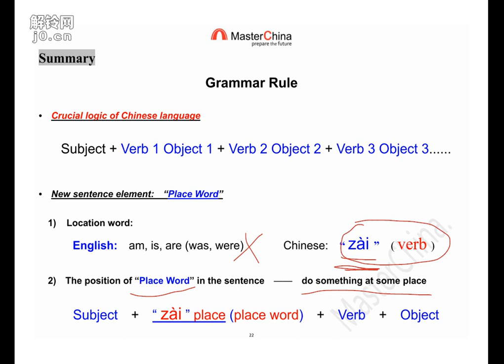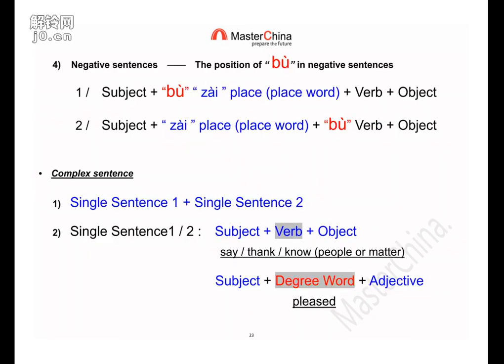And the fourth part I stress is the negative with the place word. Where do we put the bu? Because we have two or even more verbs, which one do we want to deny? Then you put the bu before it. For the rest, still have the positive meaning. So that's why we deny the place or we deny the do something.